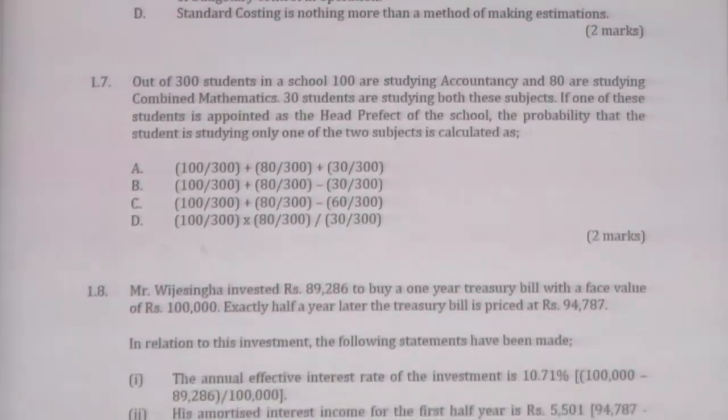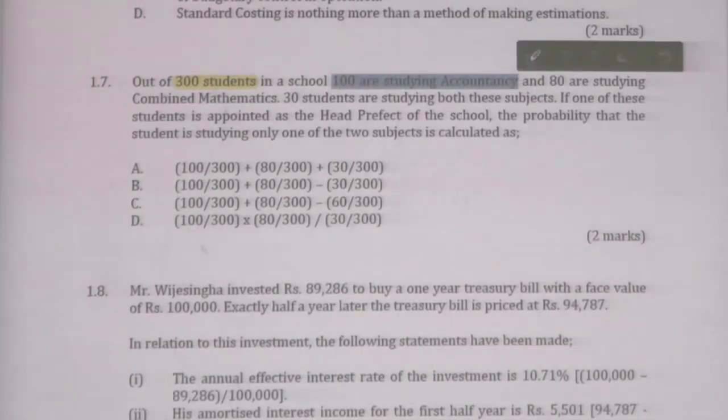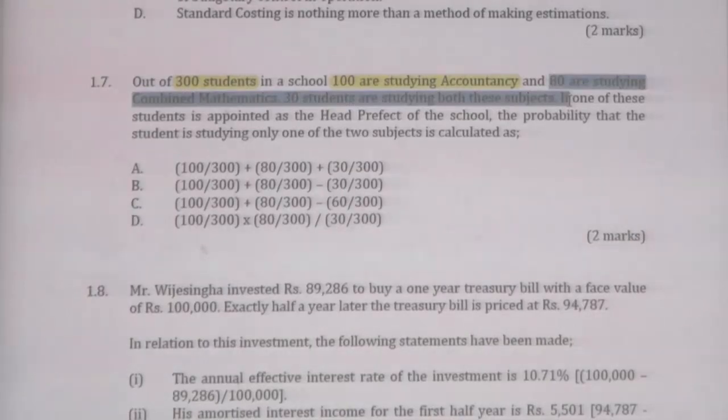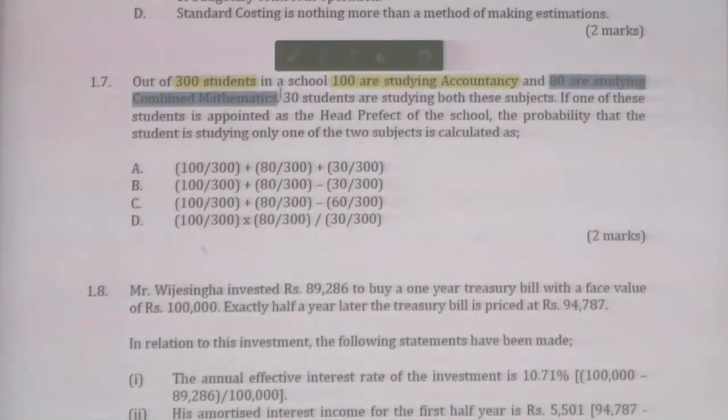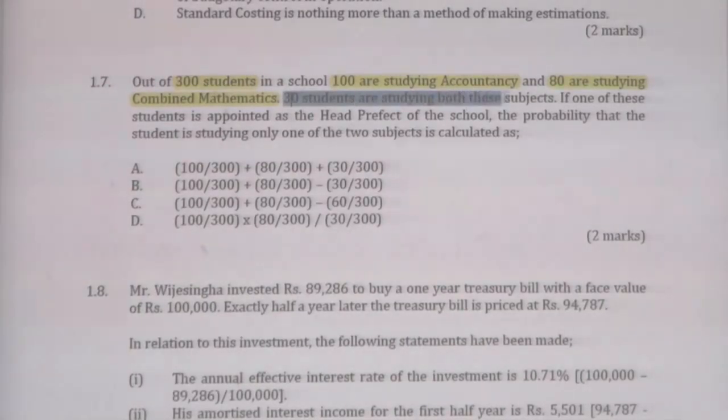Right, probability question 1.7. I am not focusing only on this question, I am also trying to explain the theory behind it. Out of 300 students, we always have to highlight these figures. Out of 300 students in a school, 100 are studying accounting, 80 are studying combined mathematics, and 30 are studying both subjects, that is accounting and mathematics.